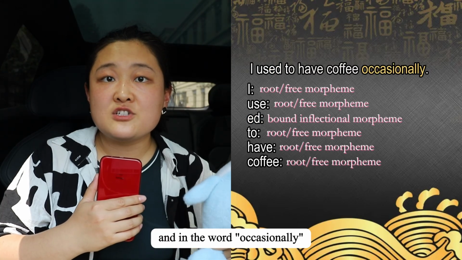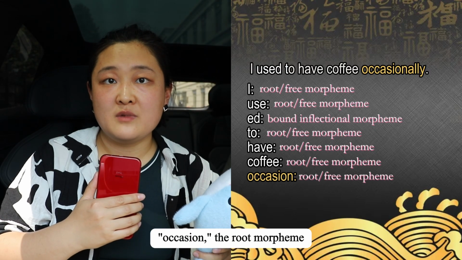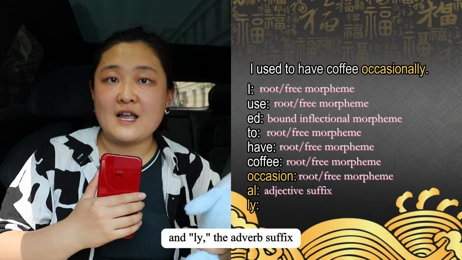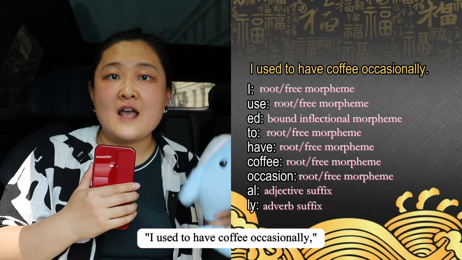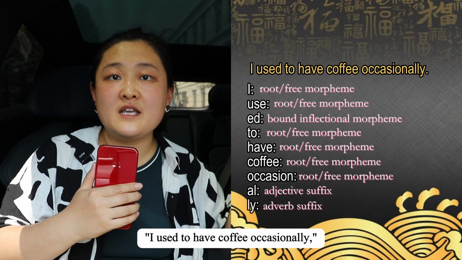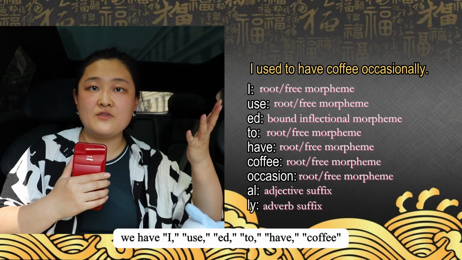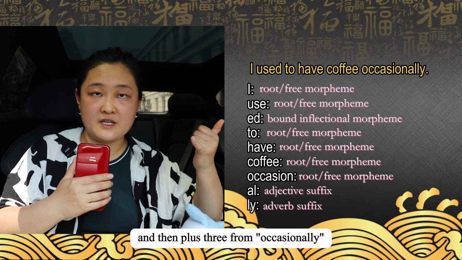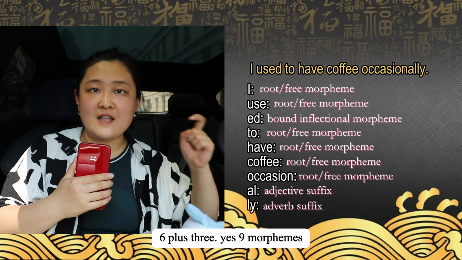And in the word occasionally, we have three morphemes. Occasion, the root morpheme, and al, the adjective suffix, and ly, the adverb suffix. So in this sentence, I used to have coffee occasionally, we have I, used, to, have, coffee, and then plus 3 from occasionally. 6 plus 3, yes, 9 morphemes.